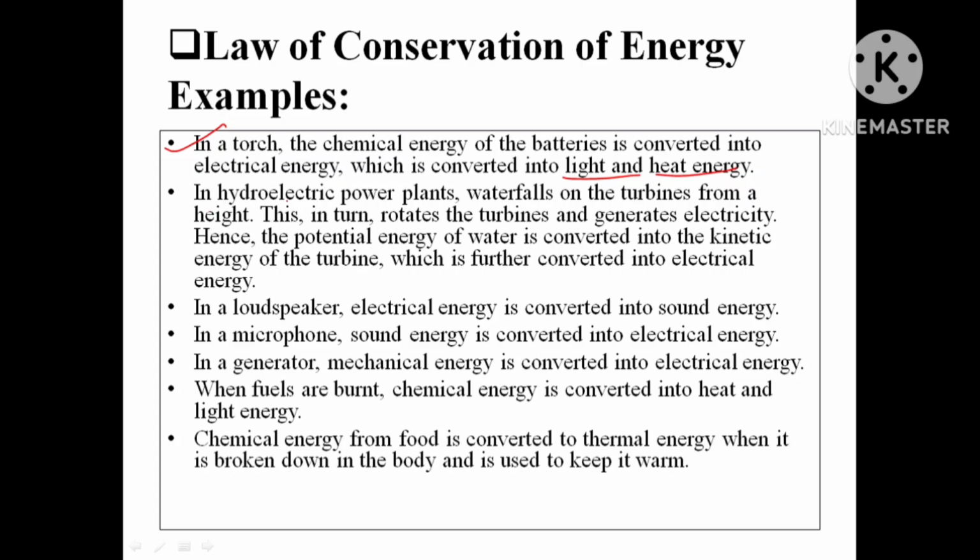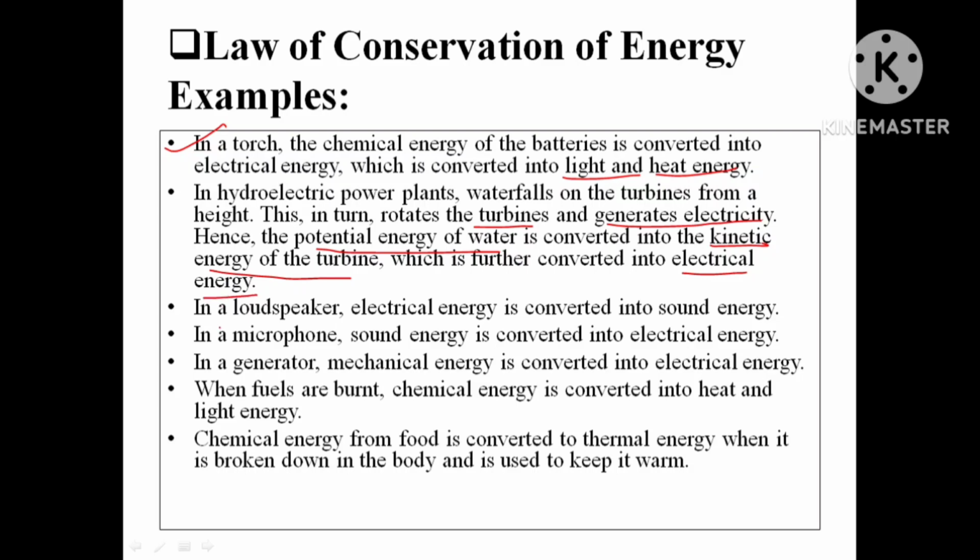Okay. In a hydroelectric power plant, the water in the dam falls on the turbine from a height. This in turn rotates the turbine and generates electricity. Hence the potential energy of water is converted into kinetic energy of the turbine, which is further converted into electrical energy.